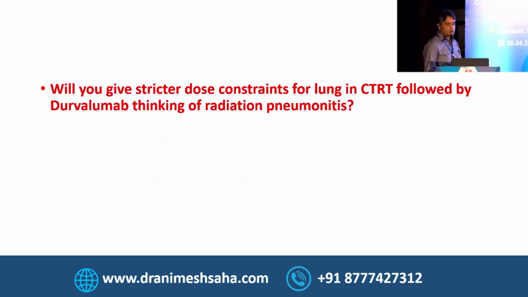So this is for all my radiation oncology colleagues. Will you give a stricter dose constraint for lung in CTRT followed by durvalumab, thinking of radiation pneumonitis? If the patient is EGFR ALK negative and PDL1 TPS more than 1, you plan CTRT thinking that this patient might go for adjuvant durvalumab. And then are you giving a stricter lung constraint?